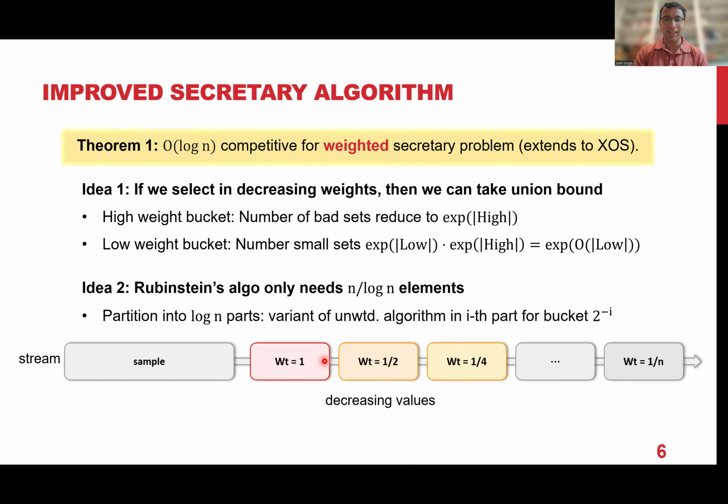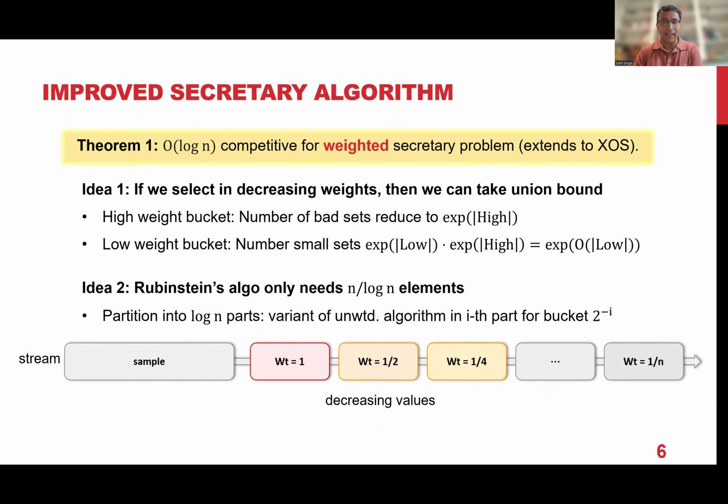Because these weights are now decreasing in order, you have the property that whenever you're talking about a weight class, it can afford to take a union bound over all the high weight elements that appeared before, that you've selected. And you don't have to take a union bound over the later ones because your algorithm hasn't selected any of them yet. That's the underlying intuition. The precise details have to be done very carefully.